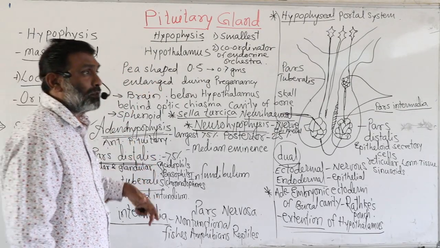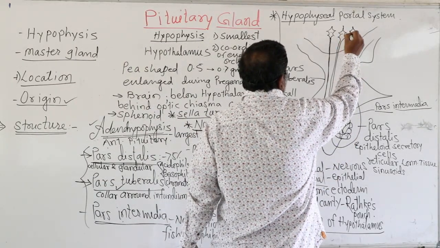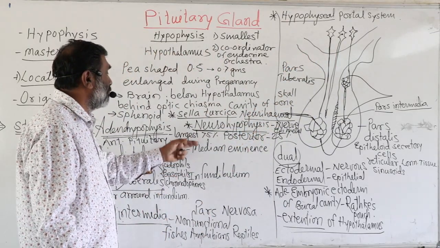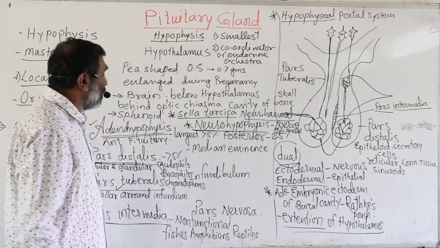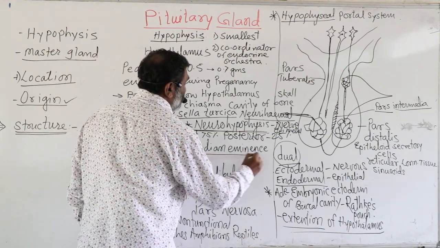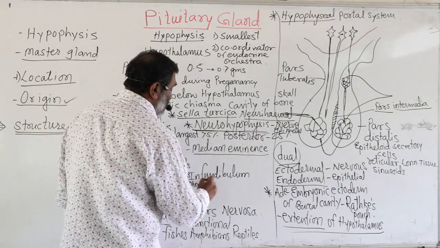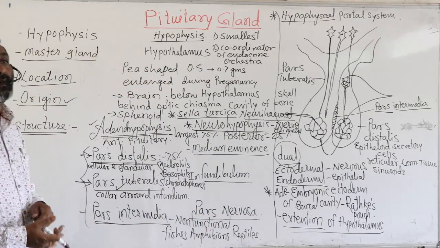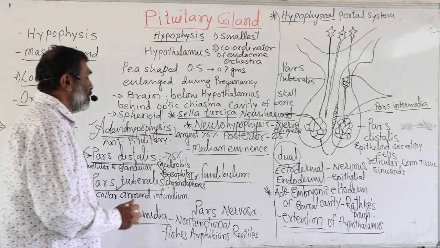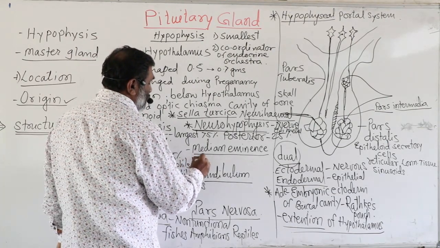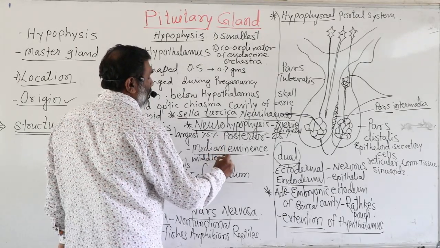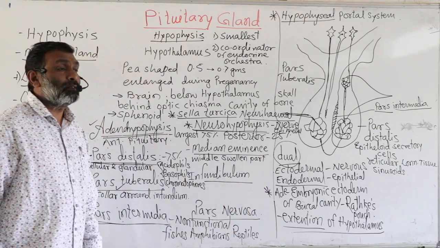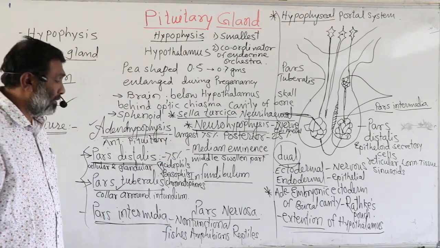The median eminence is the middle swollen part, hence the name. The infundibulum is the stalk of the pituitary gland. With the help of the infundibulum, the pituitary gland is attached to the hypothalamus.